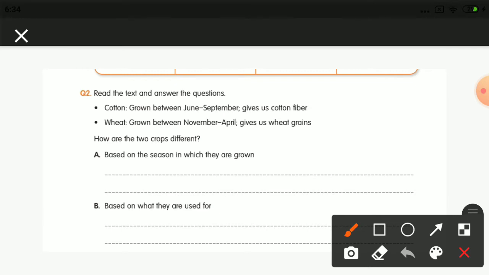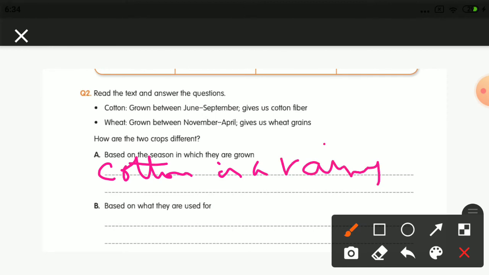So based on the season, cotton is a rainy season crop, whereas your wheat is a winter season crop.